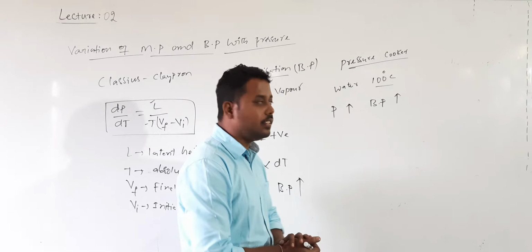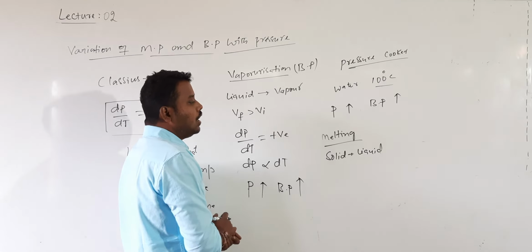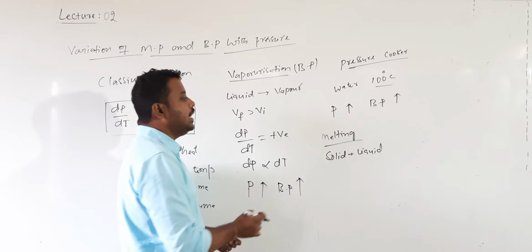After boiling point, the next one is melting. What is the meaning of melting? Melting is the process of conversion of solid into liquid. To convert solid into liquid, you need to supply heat. The temperature at which solid is converted into liquid is called the melting point temperature. Correct? Now let us see what happens to the melting.